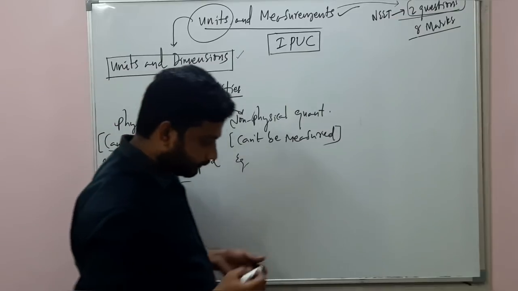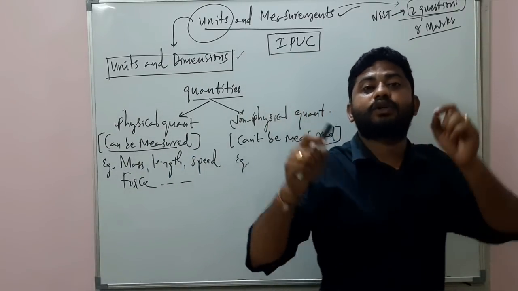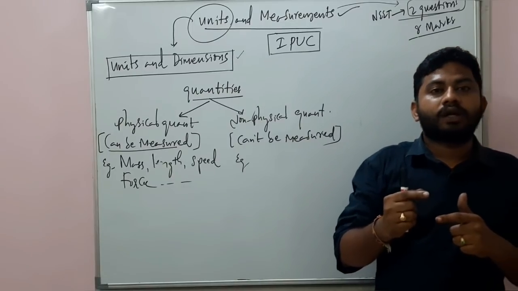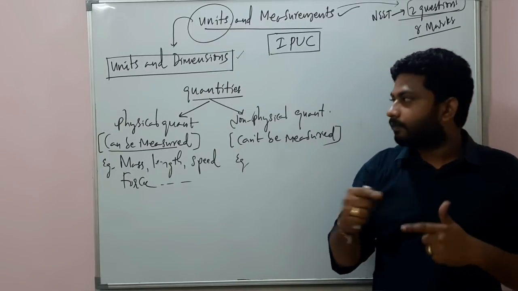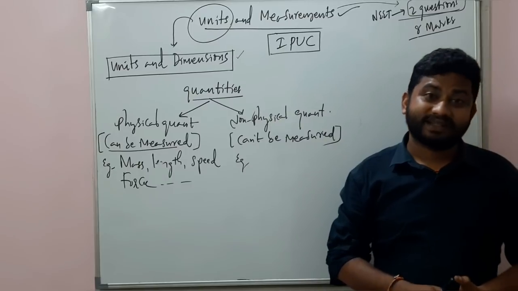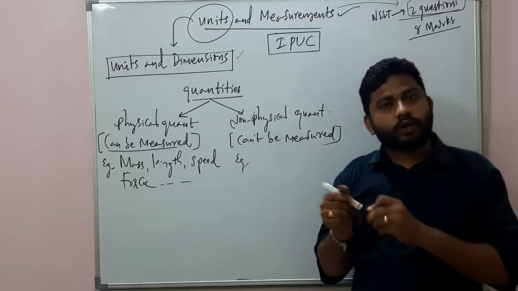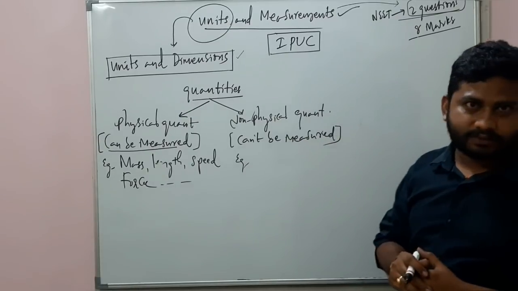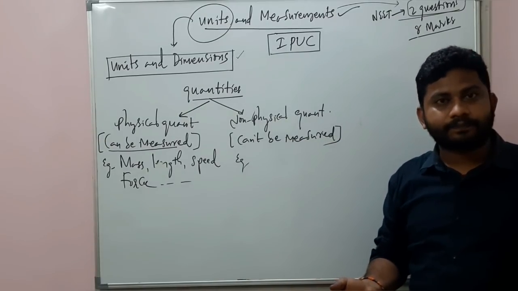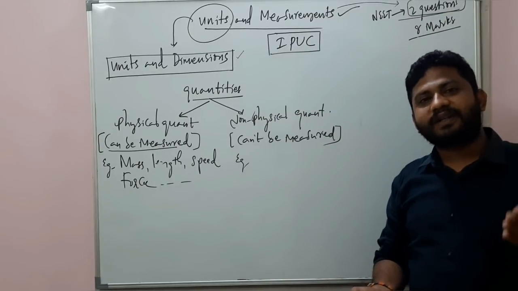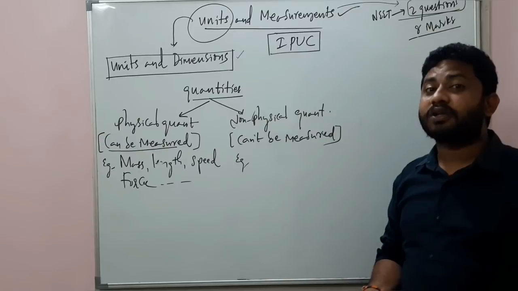Examples you have to give me now. Just pause your video and give me the examples of non-physical quantities. Non-physical quantities are the quantities which cannot be measured.